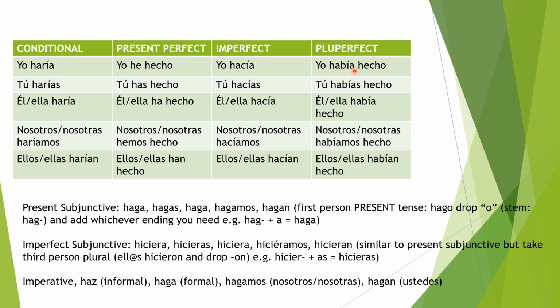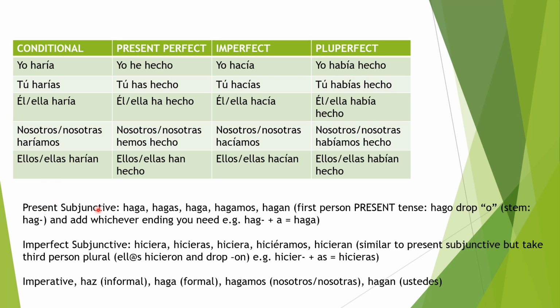Pluperfect. Yo había hecho, tú habías hecho, él, ella había hecho, nosotros, nosotras habíamos hecho, ellos, ellas habían hecho. Alright, so to form pluperfect tense, it's similar to forming the present perfect tense here, but instead of taking the present form of the verb haber, you take the imperfect form of the verb haber and you conjugate that, and then you put the past participle after the imperfect conjugation of the verb haber, okay?